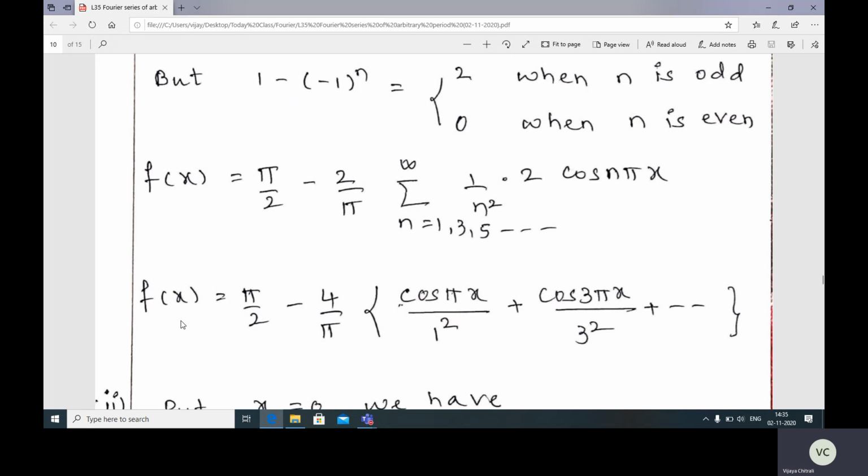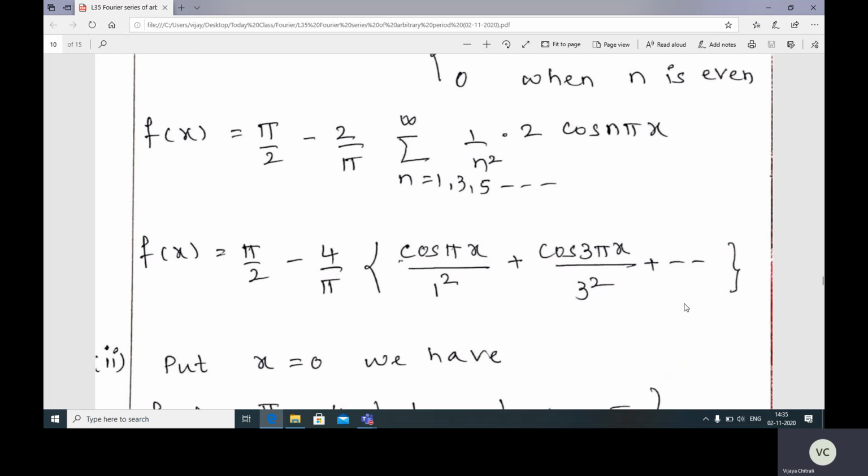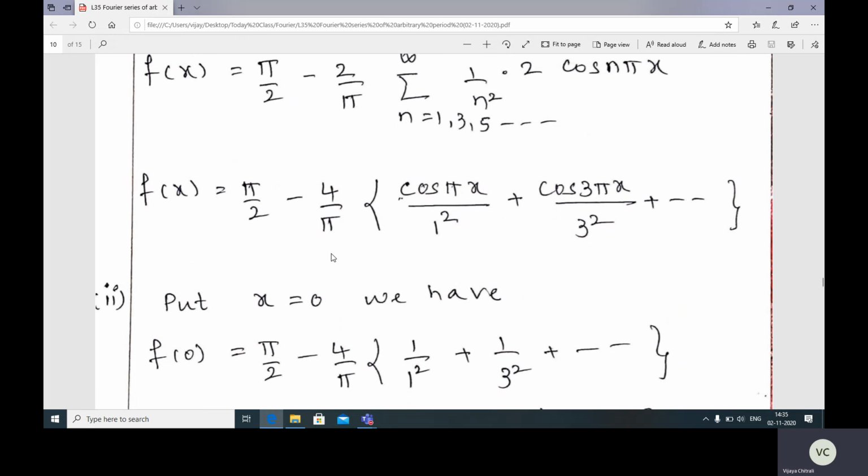To get that first result, f of x is equal to pi by 2, 2 into 2 is 4, minus 4 by pi, go on substituting n as 1, 3, 5, 7, meaning odd values. So cos pi x divided by 1 square plus cos 3 pi x divided by 3 square plus so on. So this is the first result.